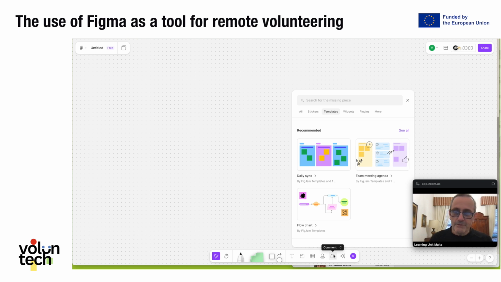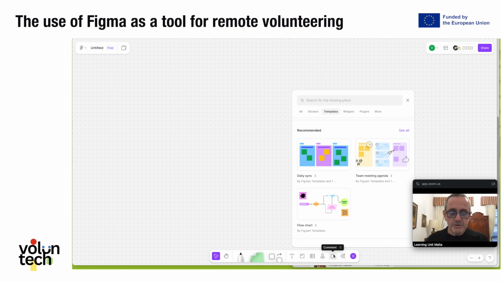For Figma, we are using a free account. You can see at the top right corner that I am logged in, where there is the green button. You are seeing an empty canvas, and this is what Figma is. It is a massive canvas.